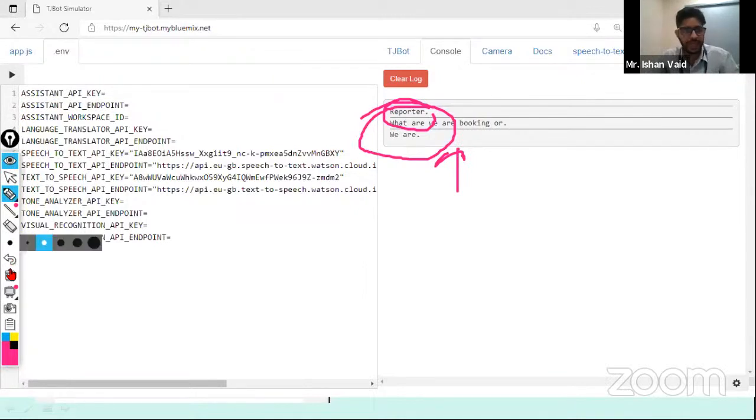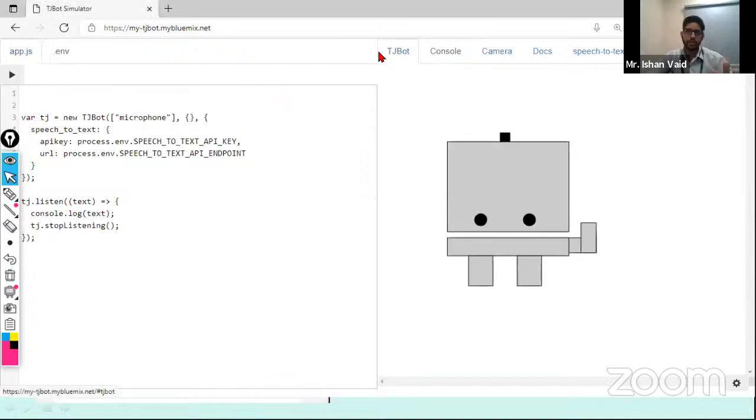So I have shown you two things over here: how we can work with IoT, where we can actually speak to a machine and the machine can understand us, and along with that the AI part of Watson, how Watson actually works. I hope you have understood the basics of that. I'm not saying you will be an expert just by understanding these few things. This is so that you should now have a curiosity.